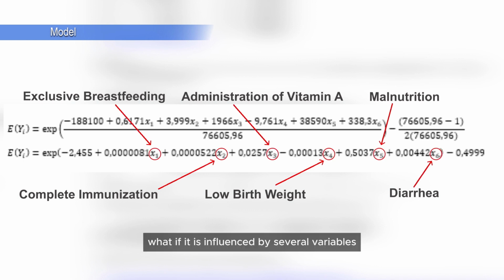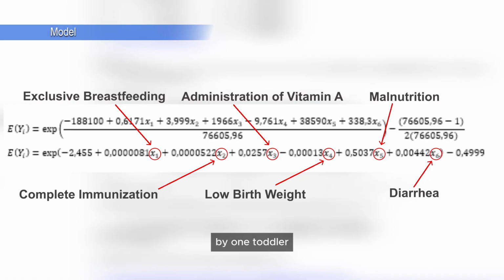What if it is influenced by several variables? The estimated value is 0.81, which means that for every additional 1 toddler who is given exclusive breastfeeding, it will be proportional to the increase in the average number of toddlers experiencing stunting by exp(0.81), which equals approximately 2.248, or about 1 toddler. Likewise with other variables that influence stunting, for every addition of 1 toddler, the influencing variables are proportional to the increase or decrease in the average number of toddlers experiencing stunting by 1 toddler.